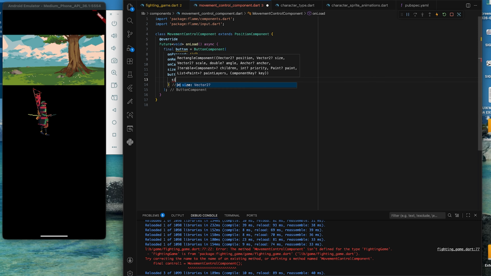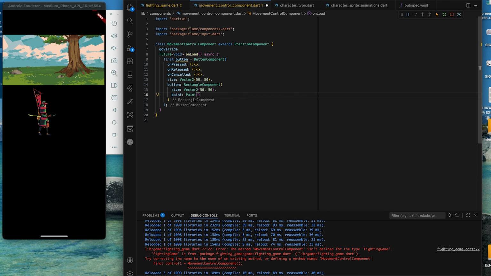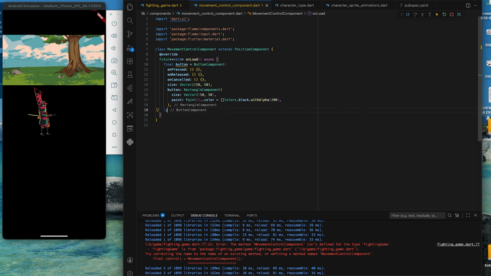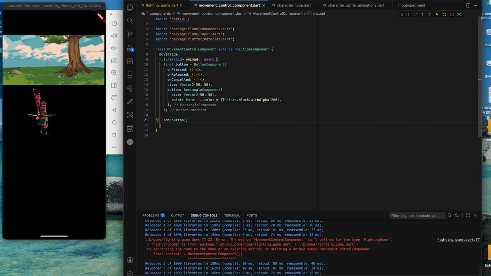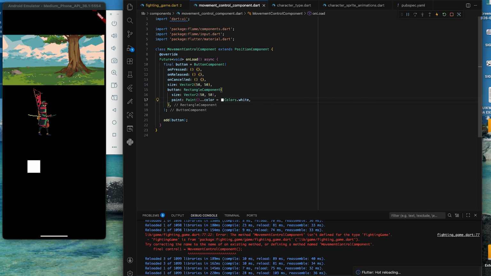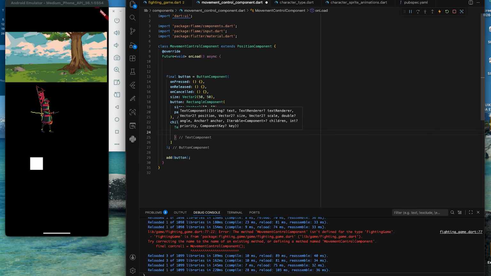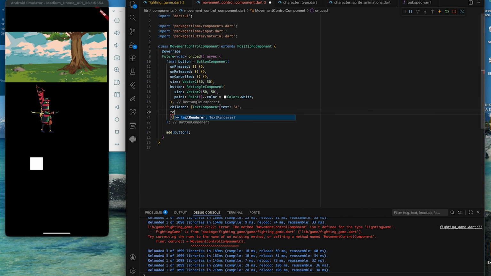Going on, the body of the button requires one component, and for now I'll place a rectangle component. Let's give it a white color so it is visible. Now we have a rectangle button. Another important property of the button is the children property. This allows us to add more components to the button. I will use this to add a text component.